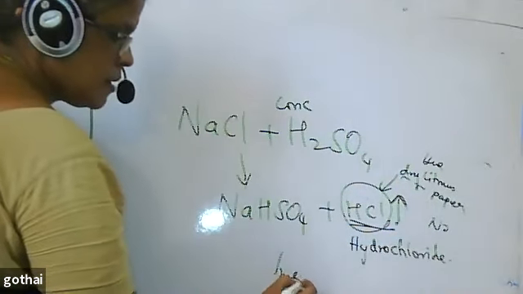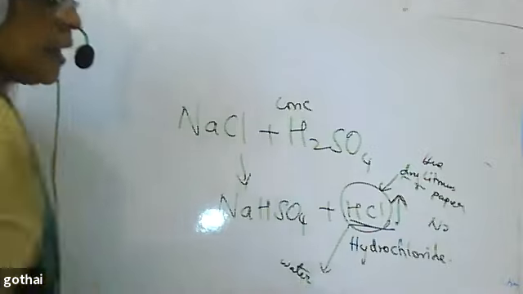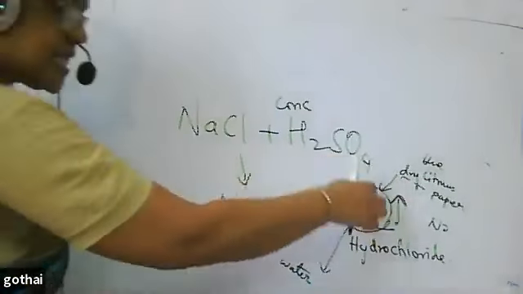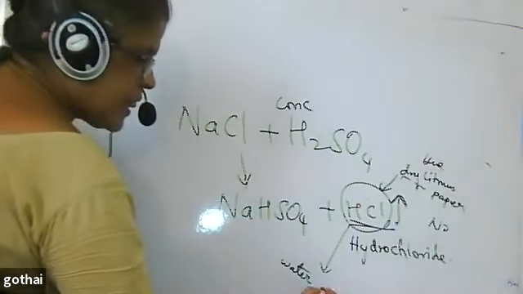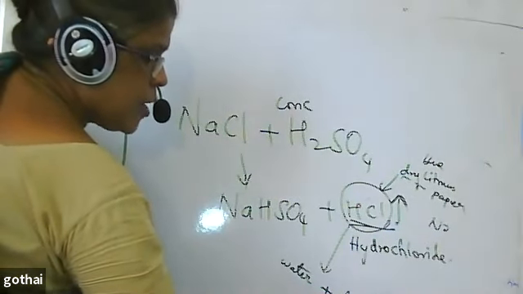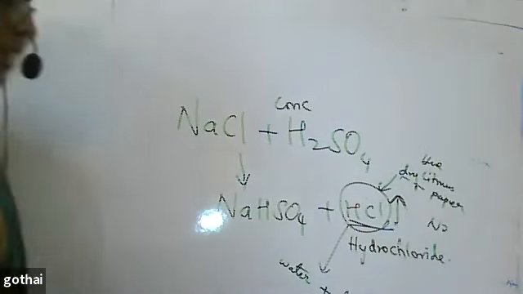But I pass this HCl in water. HCl dissolves in water. Then I use dry blue litmus paper. Do I observe the color change?